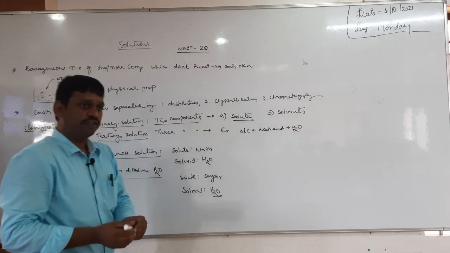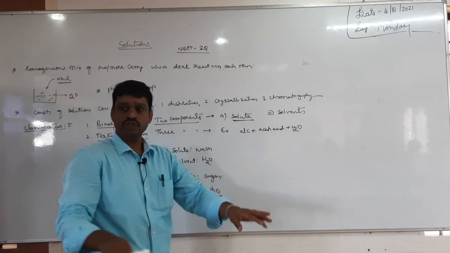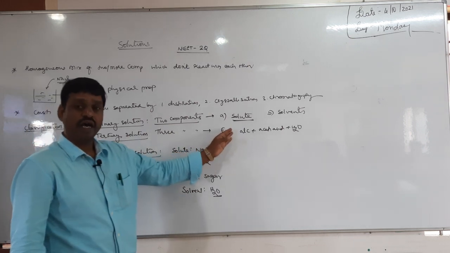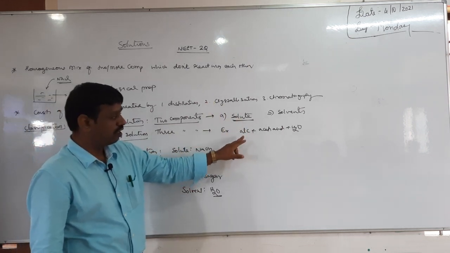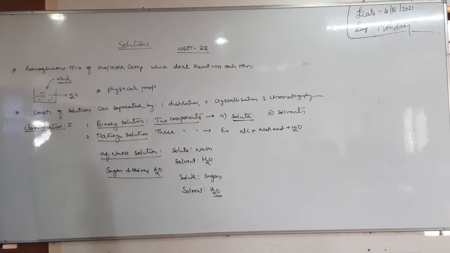Take a beaker containing alcohol, acetic acid, and water. The 3 are mixed and form a homogeneous mixture due to formation of hydrogen bonding. Therefore this mixture can be taken as a tertiary solution. So this classification is based on number of components.